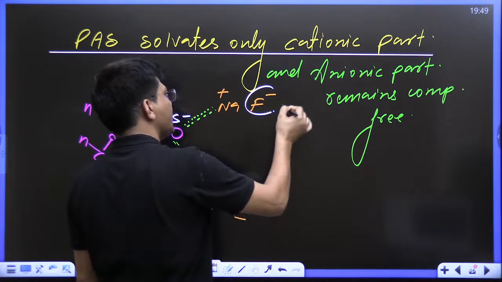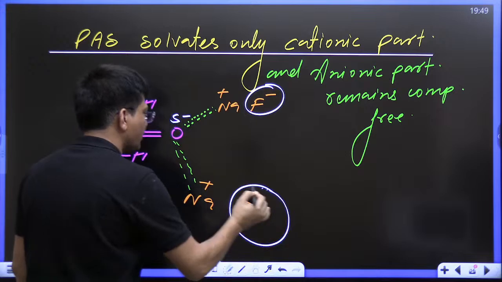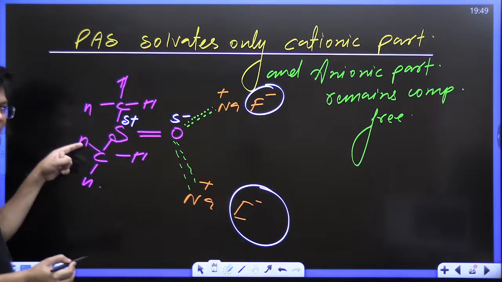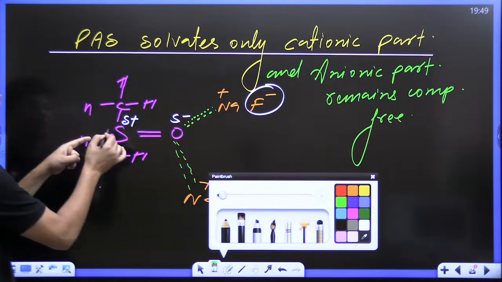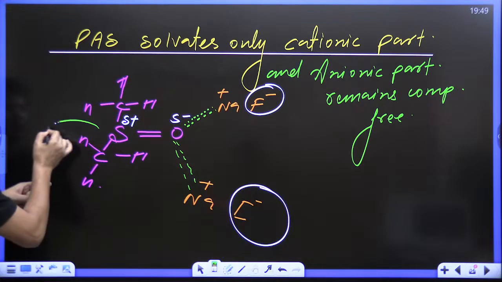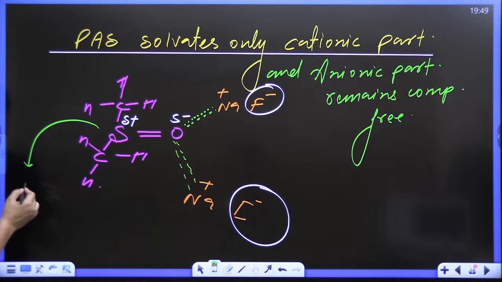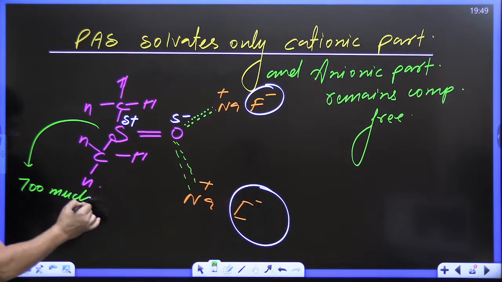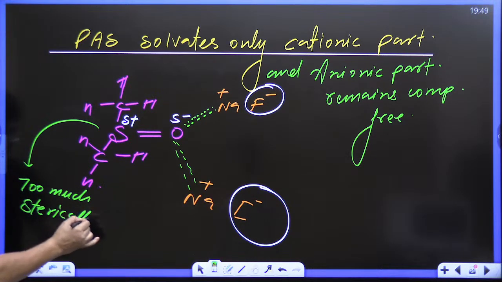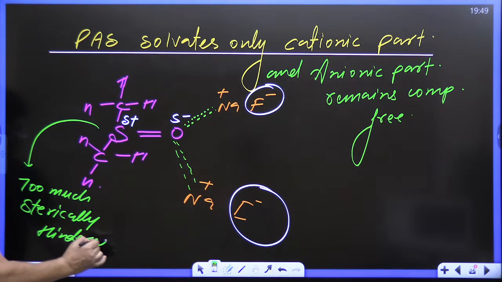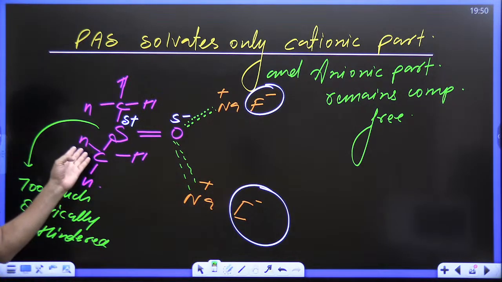Fluoride will say, okay, even I love you, sulfur, but you are too much sterically hindered. You just see yourself. We are unable to come to you.